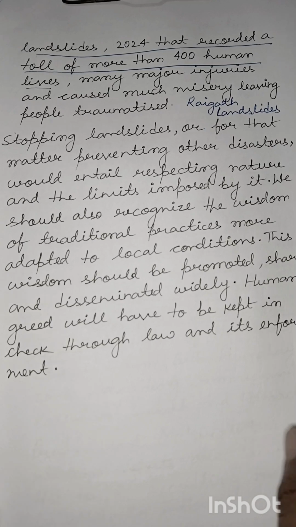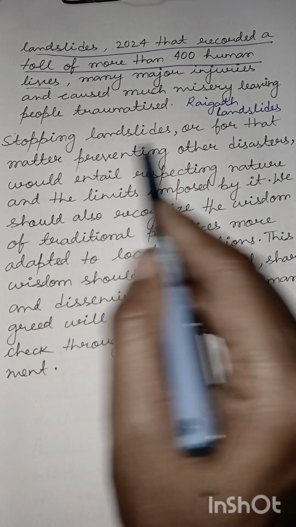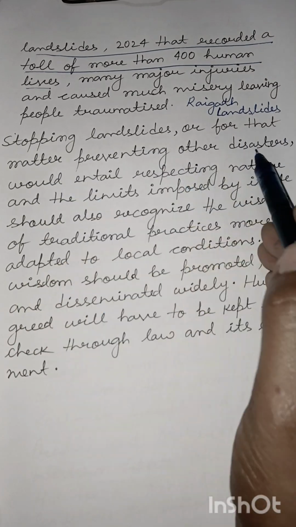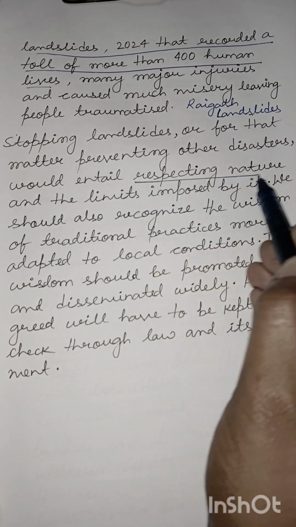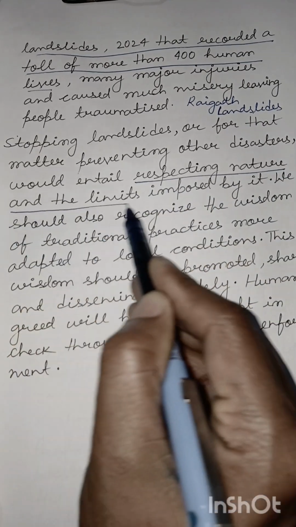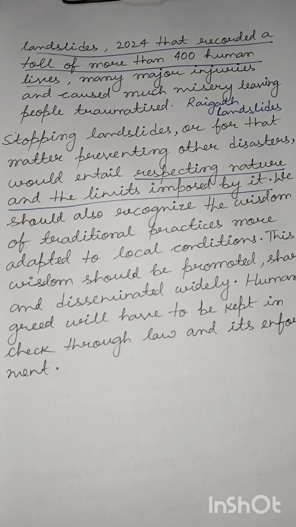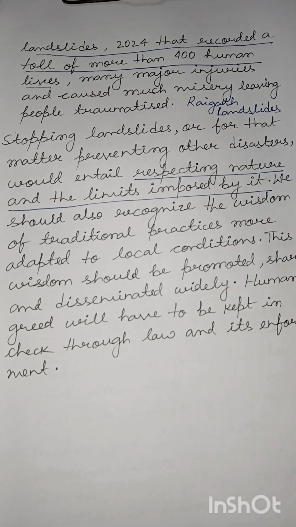And now, to sum up, we are making some suggestions. Stopping landslides, or for that matter preventing other disasters, would entail respecting nature and the limits imposed by it. Essentially we are referring to the carrying capacity of the slope, a limit that is imposed by nature and we must respect it.